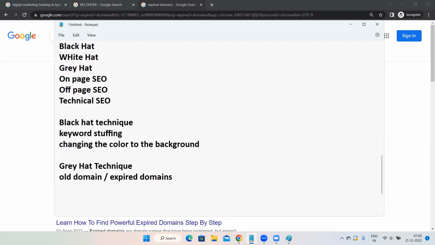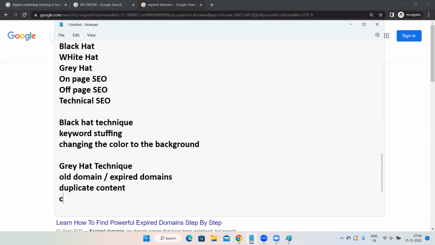Then duplicate content. Never ever add duplicate content to your website. In case you add duplicate content, that means it's copied content. Again, Google has its own advancements or updates or punishments, whatever you would like to call them. Google will hit your site. There are a number of softwares, and those softwares are going to hit your site. So it's better you do not add duplicate content to your website. Always try to add original content only. That is a gray hat technique.